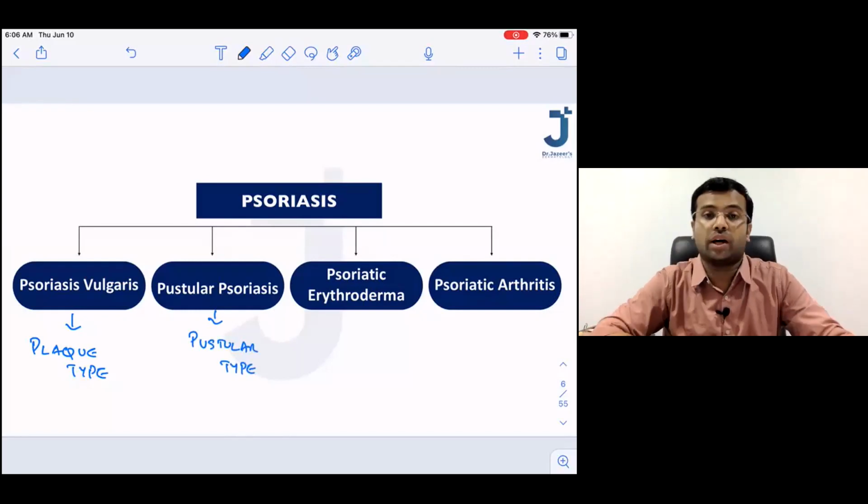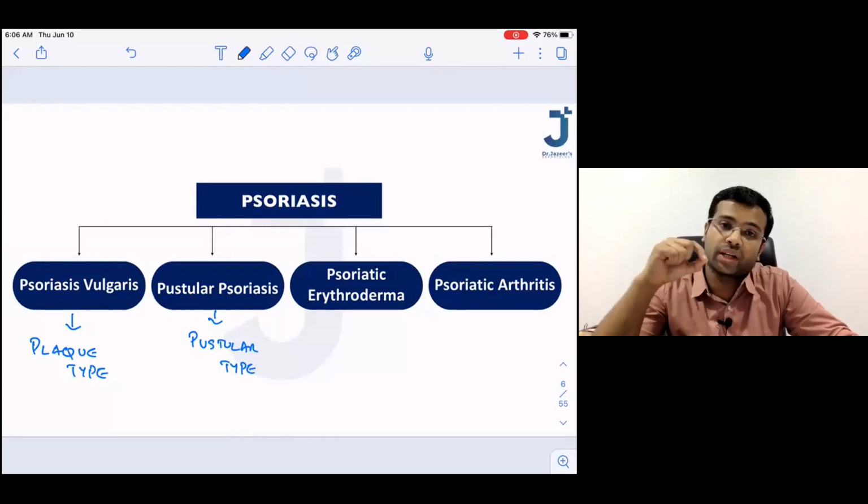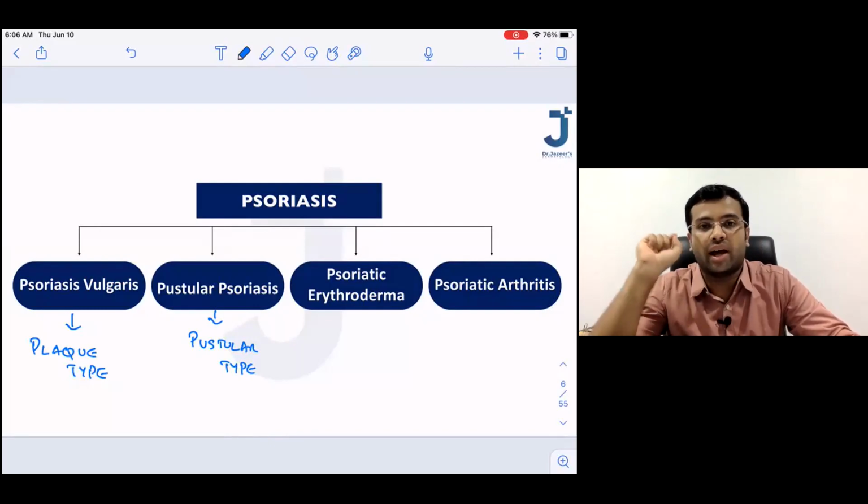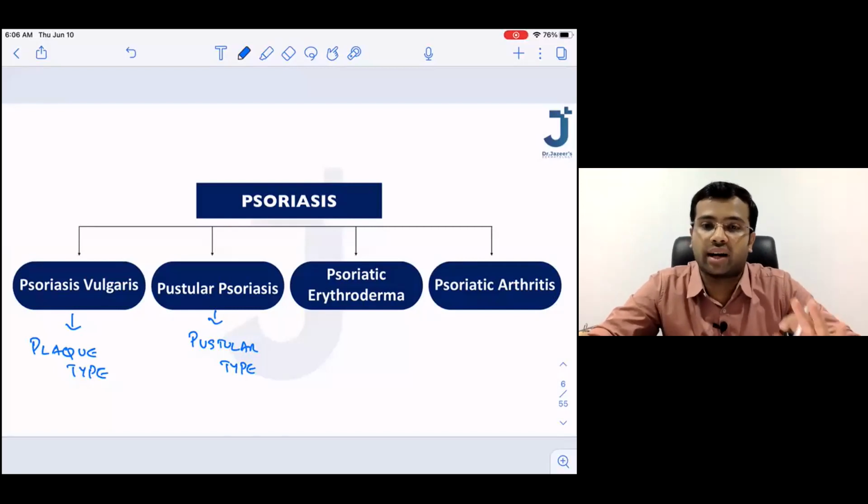So what is a pustule? A pustule is a papule which contains pus. Okay. And then two other variants that you can remember are psoriatic erythroderma and psoriatic arthritis. So for the time being: psoriasis vulgaris, pustular psoriasis, psoriatic erythroderma, and psoriatic arthritis.